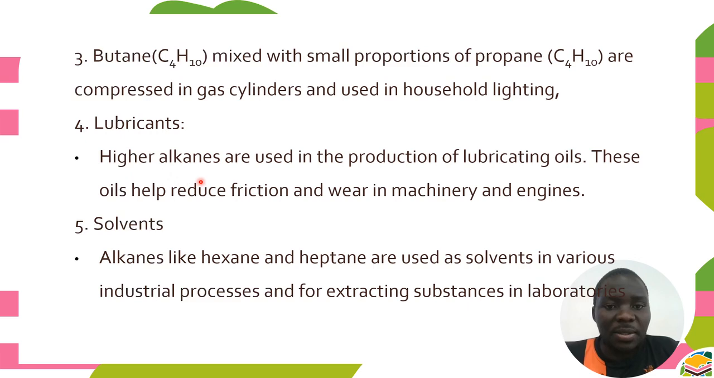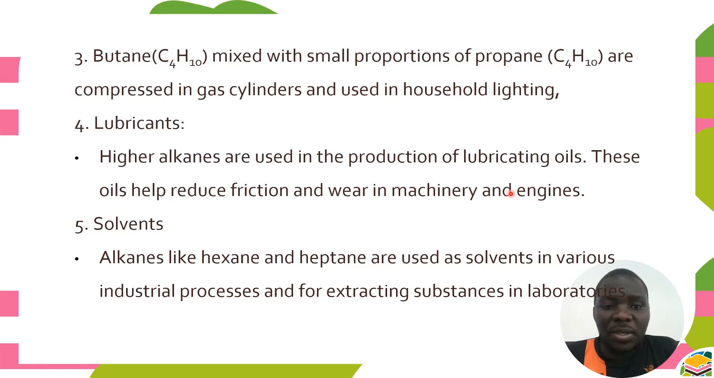Higher alkanes are used in the production of lubricating oils. This oil helps to reduce friction and wear in machinery and engines. So which lubricant oils are we talking about here? We are talking about grease. We're also talking about the actual oil which is used in cars.